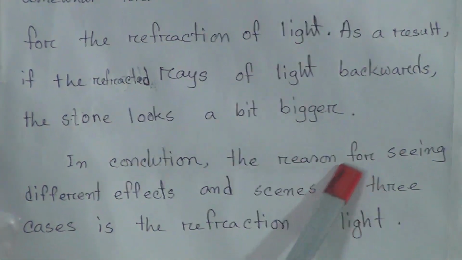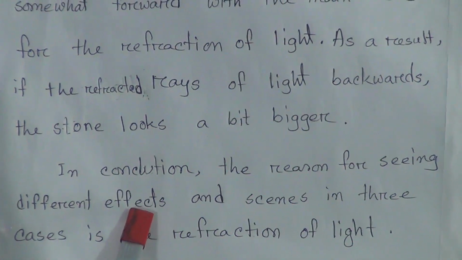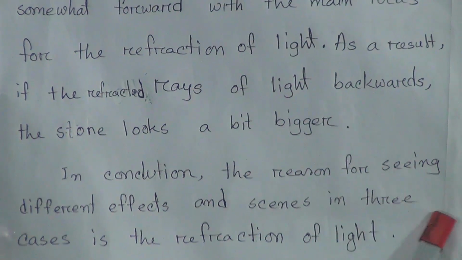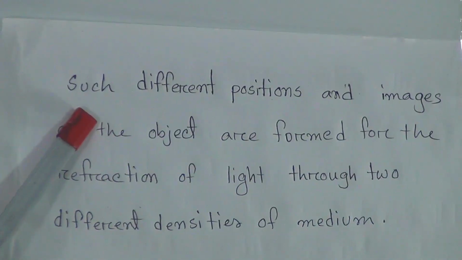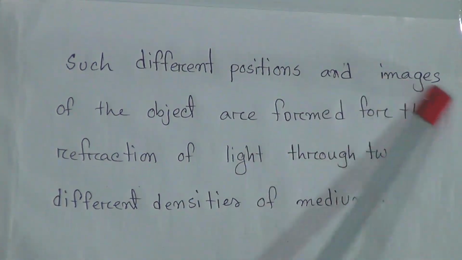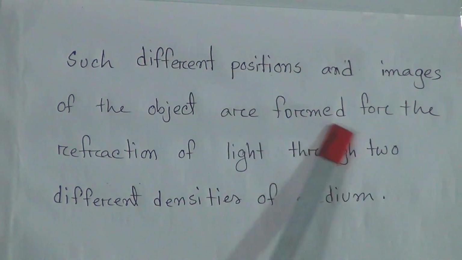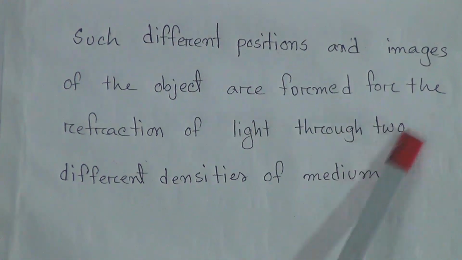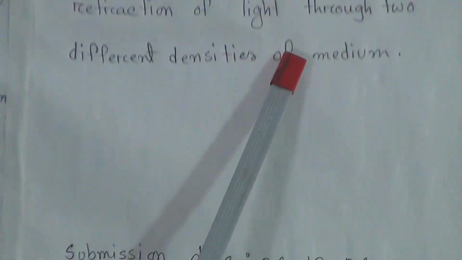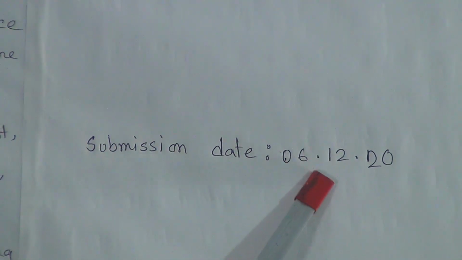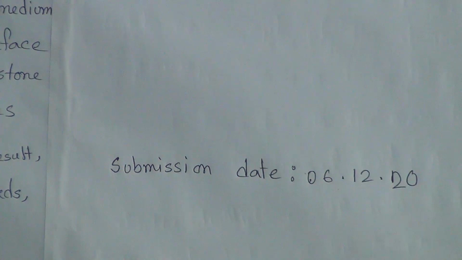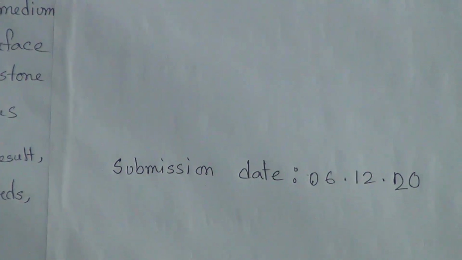In conclusion, the reason for seeing different effects and scenes in three cases is the refraction of light. Such different positions and images of the objects are formed by the refraction of light through two different densities of medium.